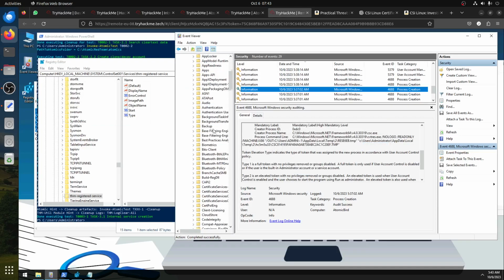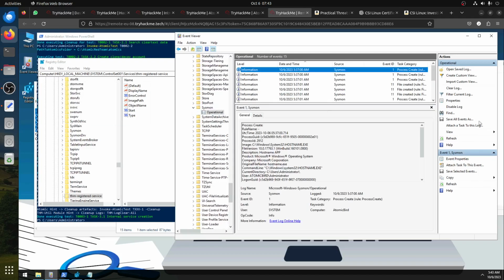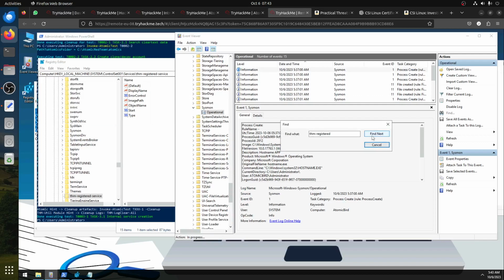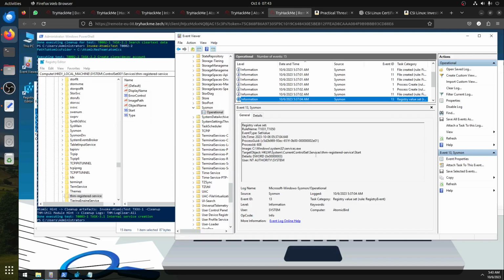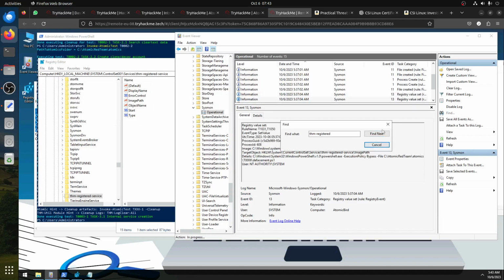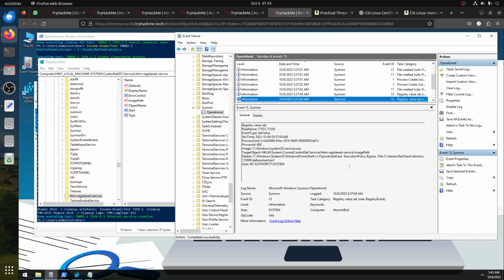No, so we need to go to Sysmon. Sysmon should pick it up. Find. Okay, Sysmon will find it. So we have it there. Find next one. Image path detail C Windows. So it should be PowerShell who did the.